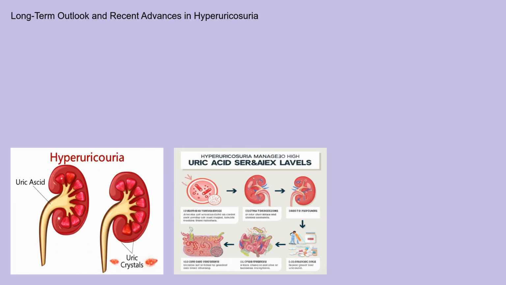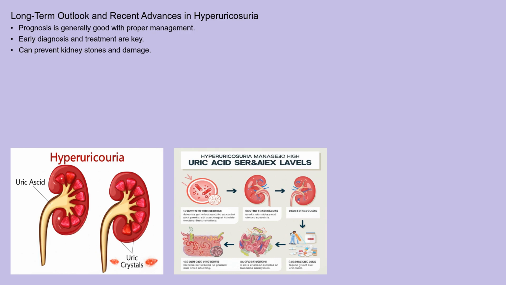What's the long-term outlook, and are there any recent advances? The prognosis for hyperuricosuria is generally good with proper management. Early diagnosis and treatment can prevent complications, such as kidney stones and kidney damage. Recent research has focused on developing more targeted therapies to reduce uric acid production and excretion with fewer side effects.